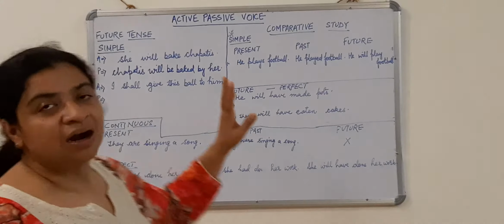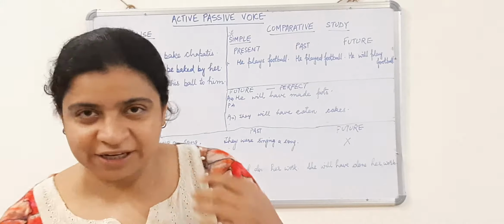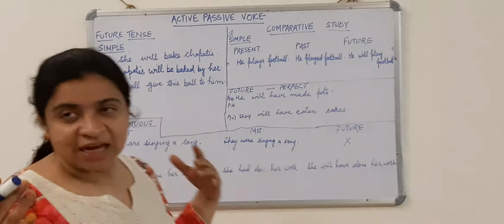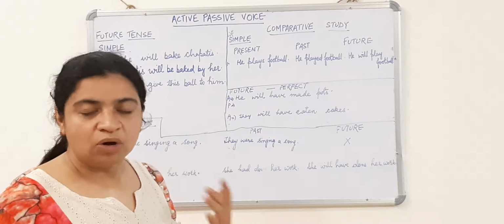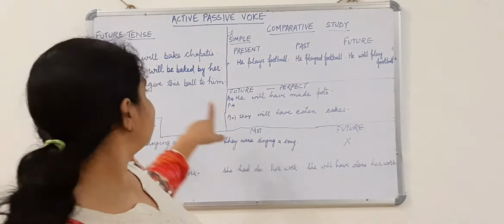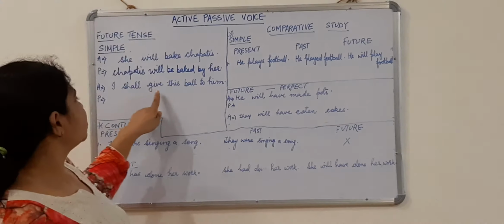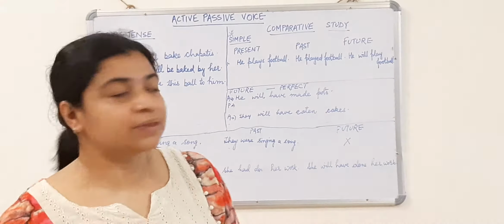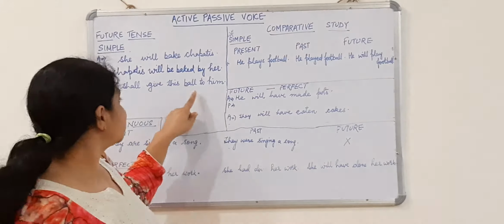So, we can start our sentence with either of these two objects. I'll give you both ways. I'll let you know how to write the sentence with both objects. Both cases are true. First, I will start with this and then I'll start with the other object. I shall give what? I shall give this ball to him. This ball,